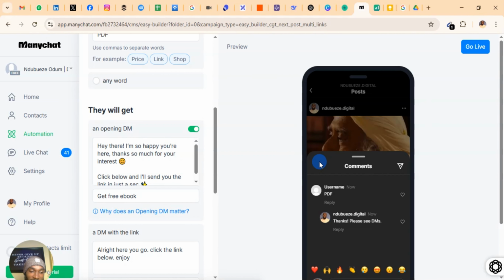Then the next message the person gets will be in their DM. Once they click it, it leads the person straight to your PDF or any course you're selling or any product you're selling. If it's a free lead magnet, anything to your email list. So that's exactly how it works, right? And you can start with $0. You don't need to subscribe to it. But if you have money, I will suggest you subscribe to it, right? So that is exactly how ManyChat works.